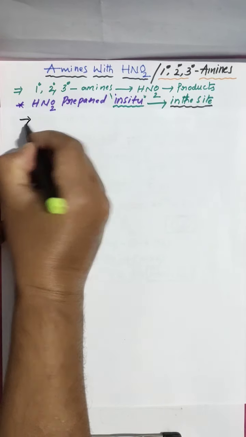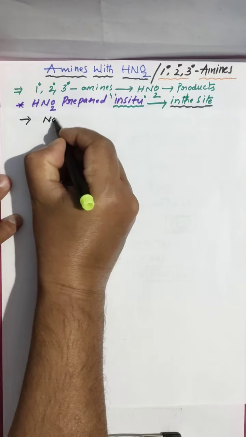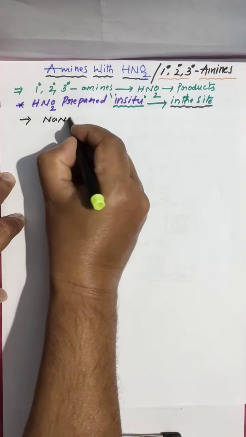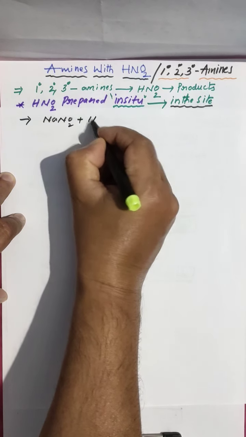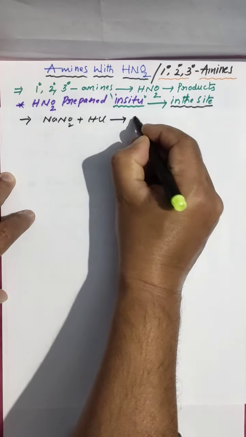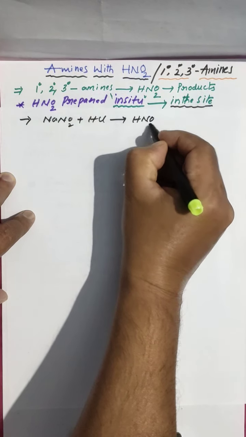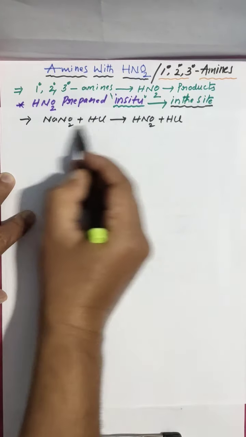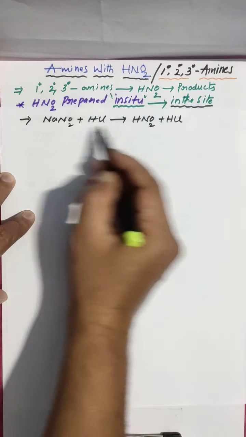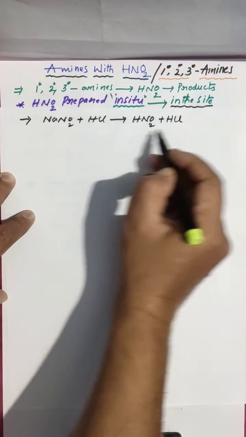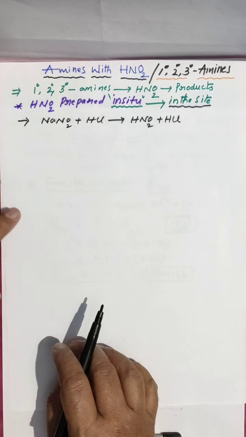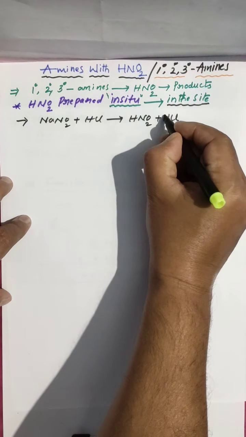How are we preparing it? NaNO2, sodium nitrite, is treated with HCl giving rise to HNO2 plus NaCl, not HCl.